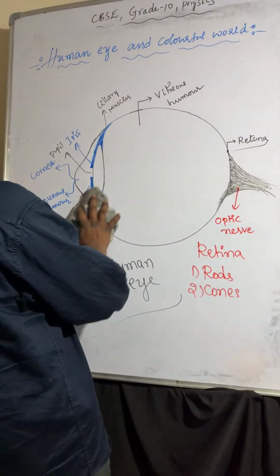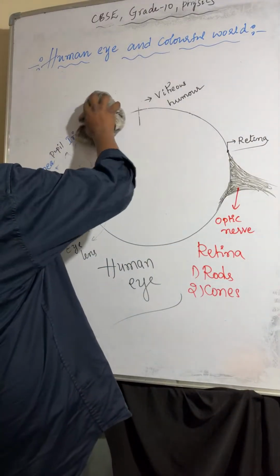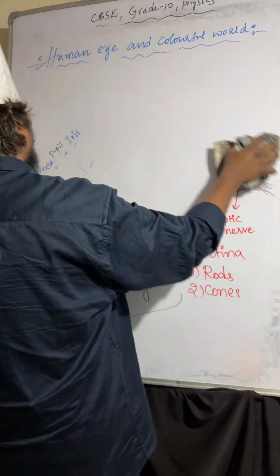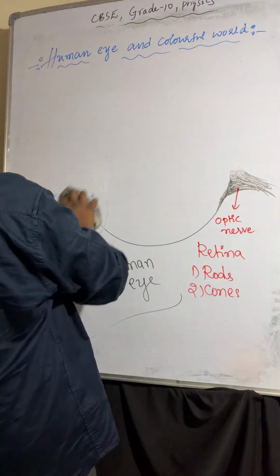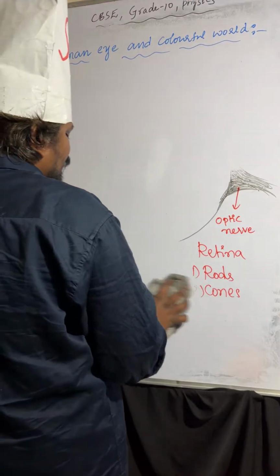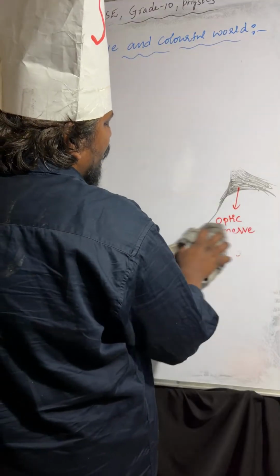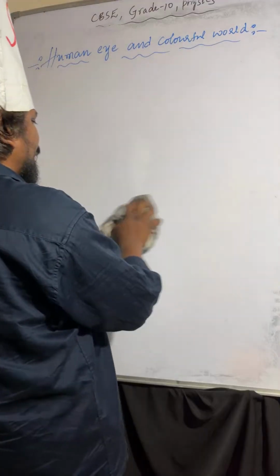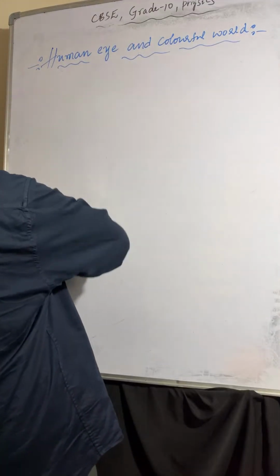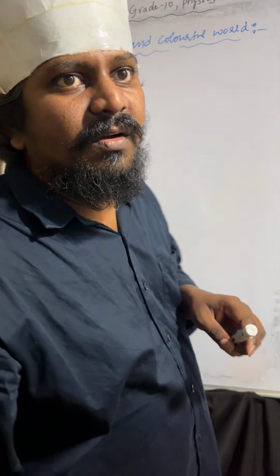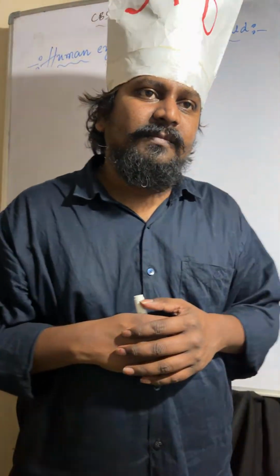Now I will discuss refractive defects. There are three refractive defects. Understood or not? Those are myopia, hypermetropia and presbyopia. So what is myopia?